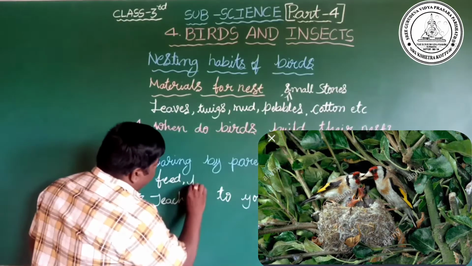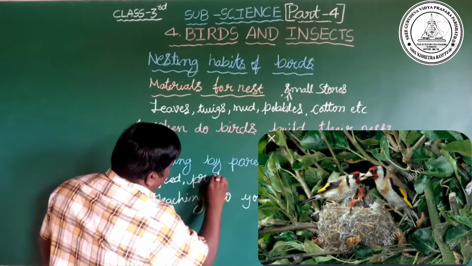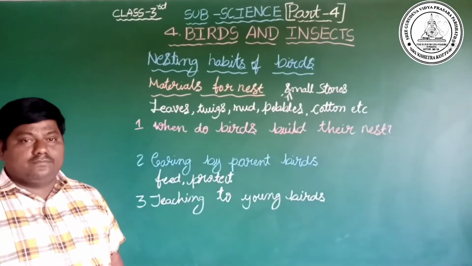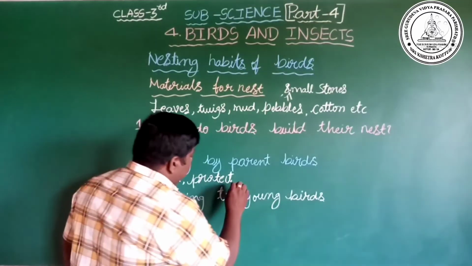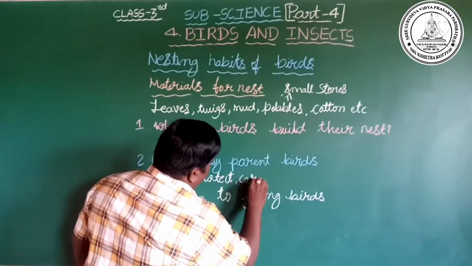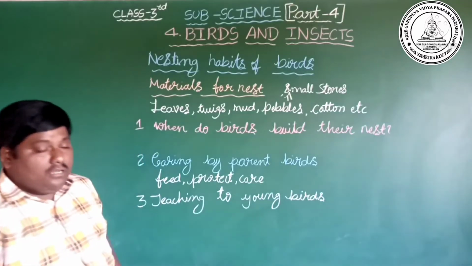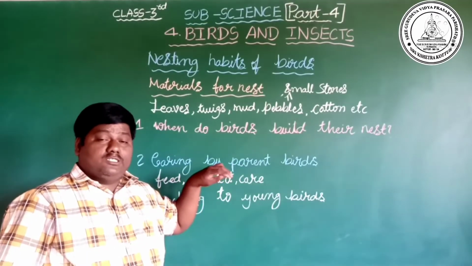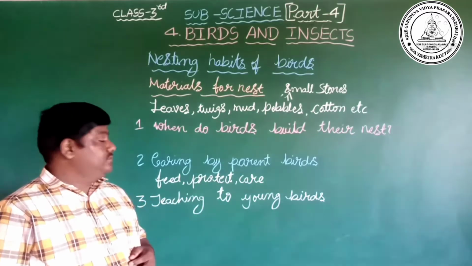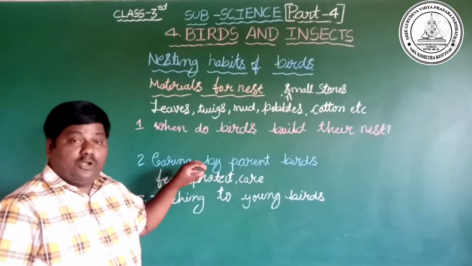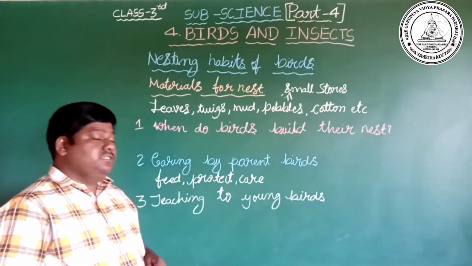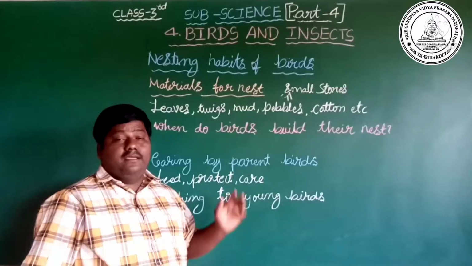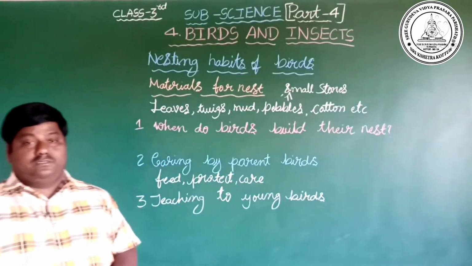They are protecting them. They are taking care. Which birds are feeding? The parent birds are feeding the baby birds. The parent birds are protecting the baby birds. The parent birds are taking care of the baby birds.